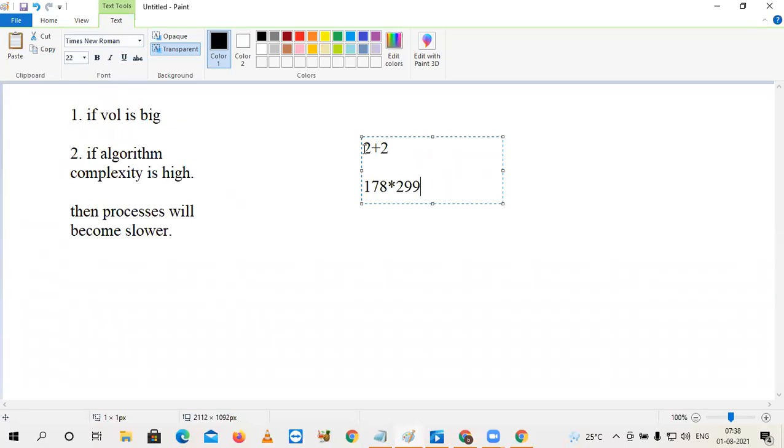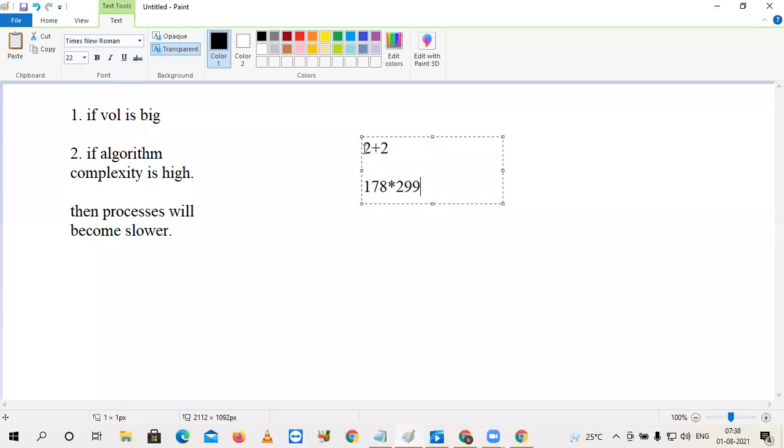Especially to train machine learning models, to train deep learning models, many algorithms are there, such as gradient descent algorithm, batch gradient, stochastic gradient. Okay. So in this way, many algorithms are there. Every algorithm is complex. Every algorithm is a highly iterative algorithm. So in such cases, generally our processes are going to be slower.